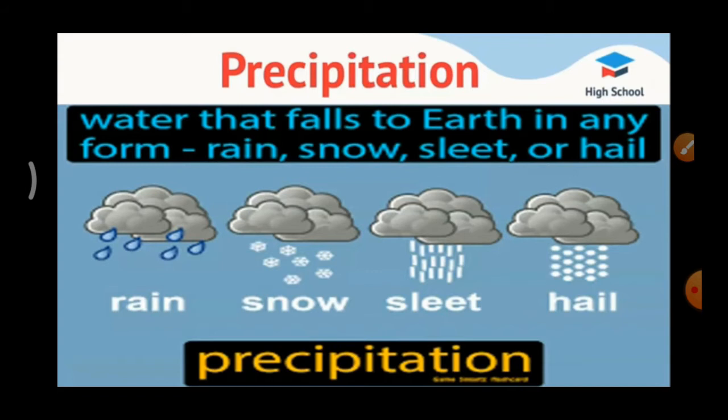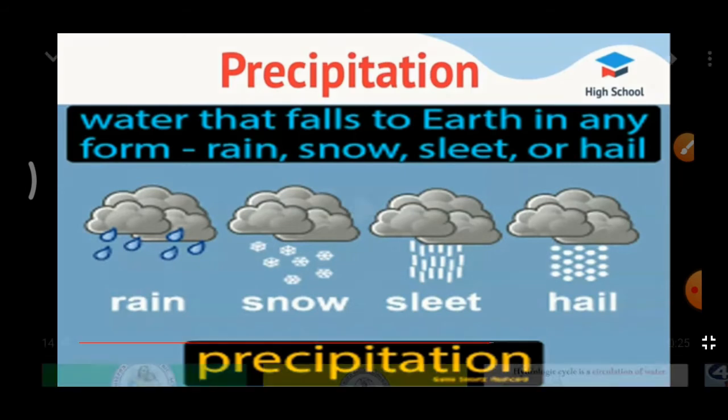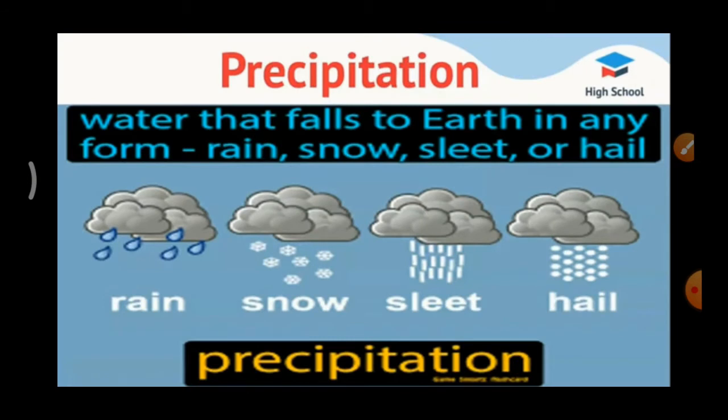Next one, snow. Often water vapor in a cloud is converted directly into snow pieces due to the lowering of temperature. So due to the lowering of temperature, water vapor in the cloud is converted directly into snow pieces.